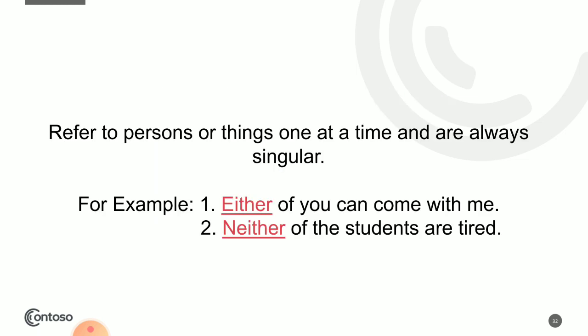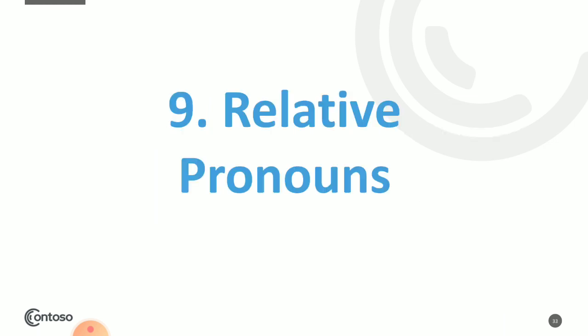Distributive pronouns. It refers to persons or things one at a time and are always singular. Either of you can come with me. Neither of the students are tired. Okay? So it's referring to only one thing at a time. Okay? And they will always be singular.